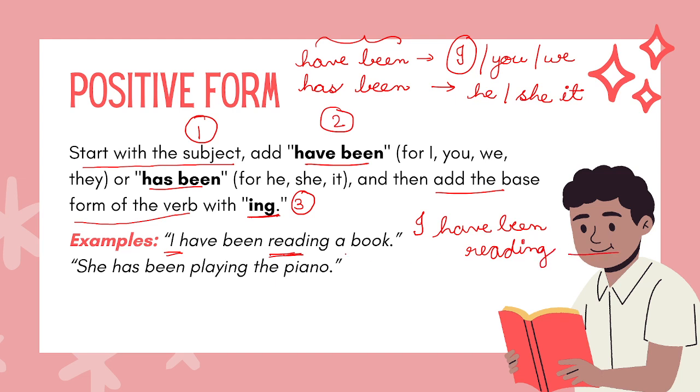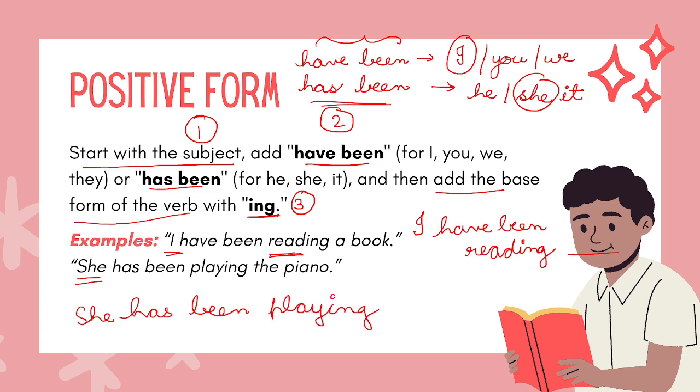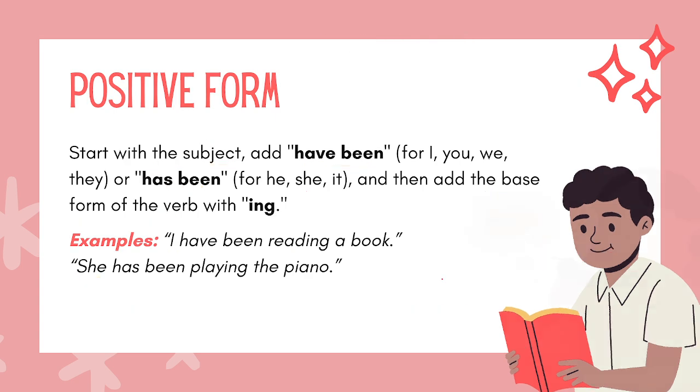Then you can add anything. I have been reading what? A book. Then if I use she, now with she I will use has been. So she has been. Then you will use the base form of the verb play and then add ing to it. So she has been playing whatever. You can add an object here.